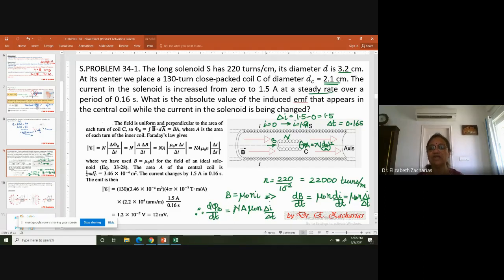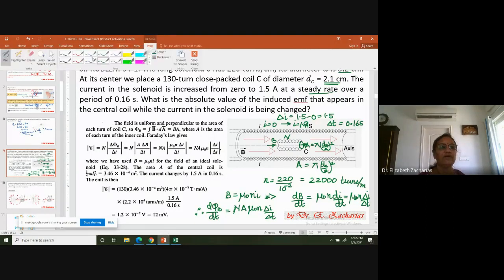Okay, and what is that area? That area is pi (dc by 2) whole square, where dc is the diameter of that tiny coil, which is 2.1 centimeter. Convert it into meter. So this is the change in flux. But what is Faraday's law saying?